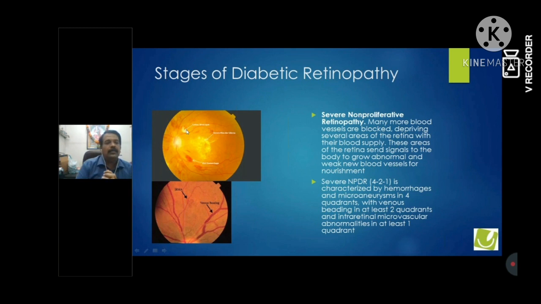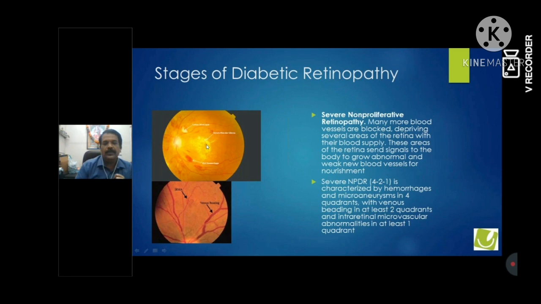In severe non-proliferative diabetic retinopathy, because of the blockage, this area of the retina doesn't get blood, so it becomes white, what we call Pandu in Ayurveda. This is called retinal ischemia. That becomes cotton wool spots. You know how cotton wool looks. So these are cotton wool spots, where the retinal ischemia takes place.